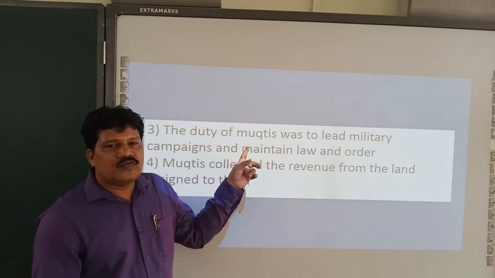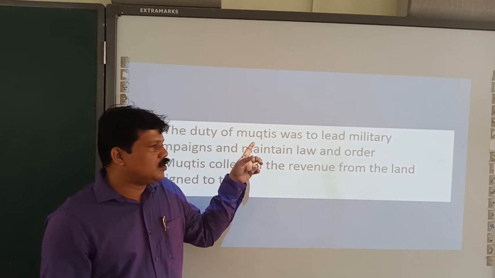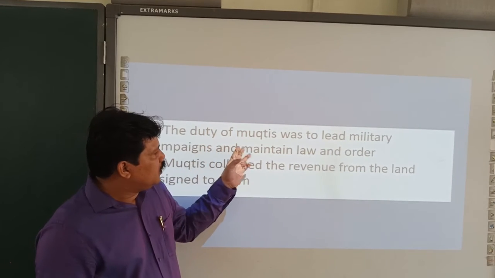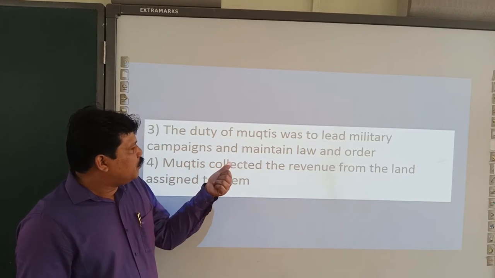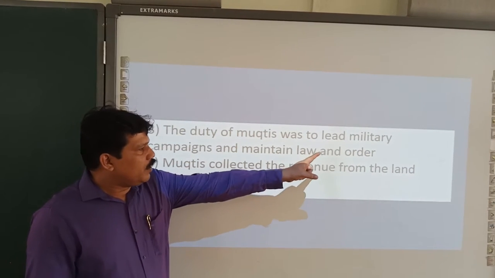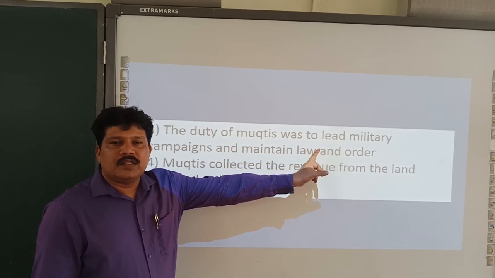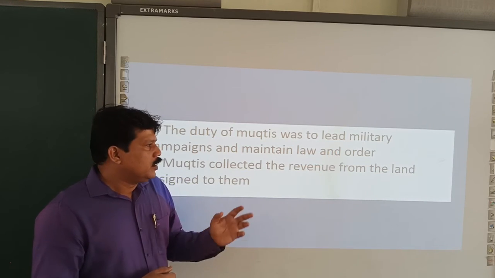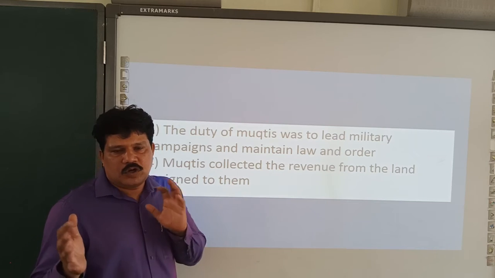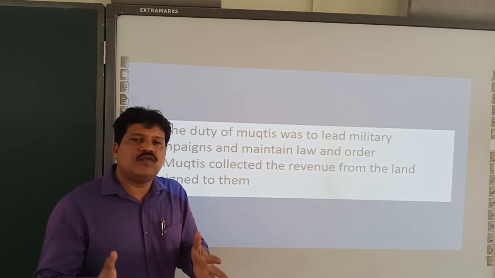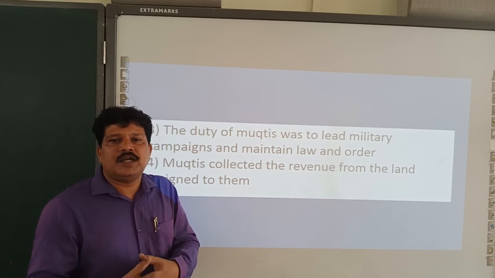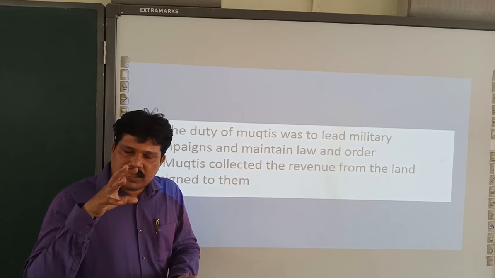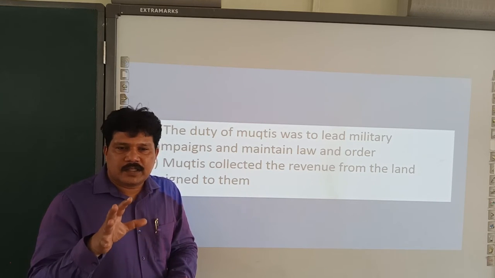Duty of the Mukti. A Mukti is a person who is the owner of, or is taking care of, a land. What was his duty? It was to lead military campaigns and maintain law and order. Whenever the king required a huge army, this governor had to lead the military expedition. In normal times, when there was no war, it was his responsibility to maintain law and order in that iqta, or that particular geographical area. That was his responsibility.